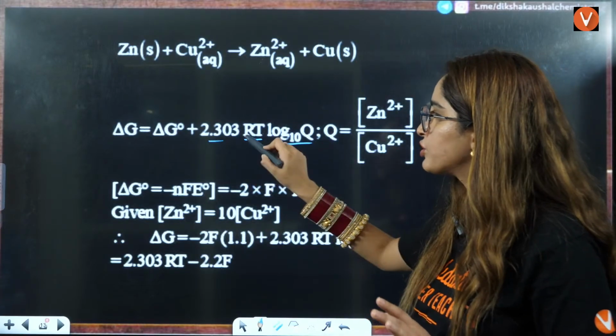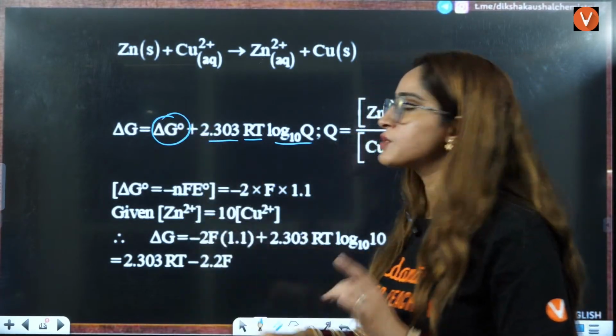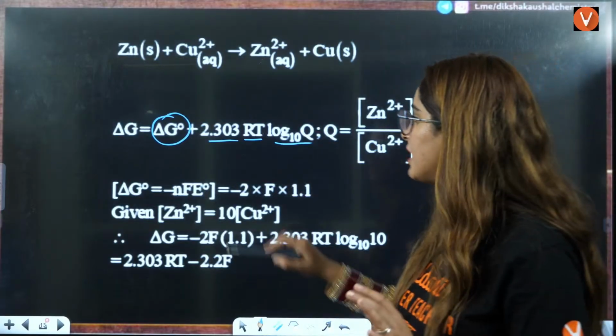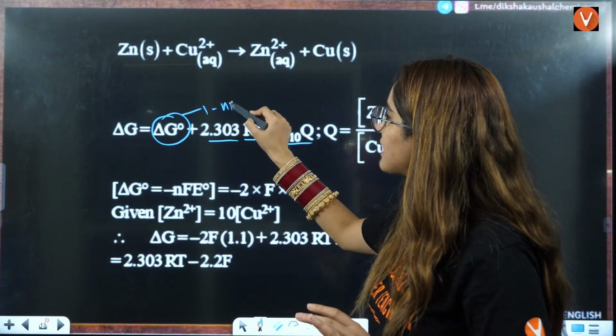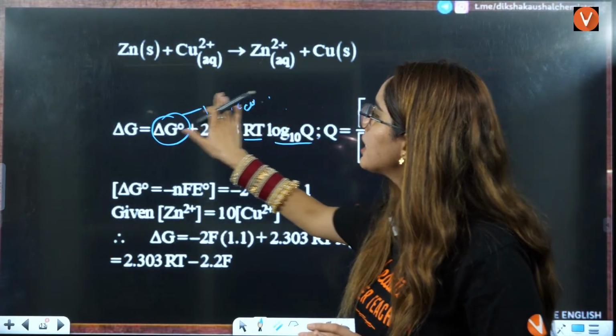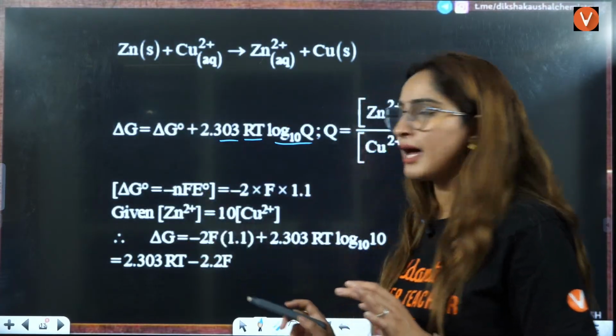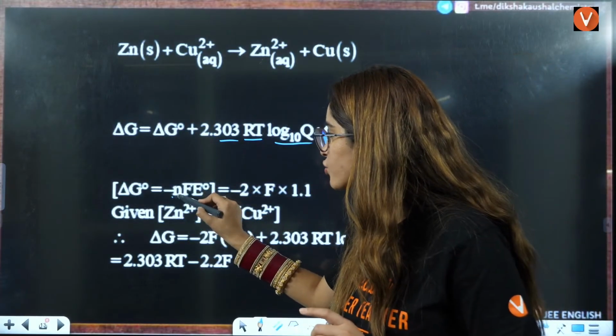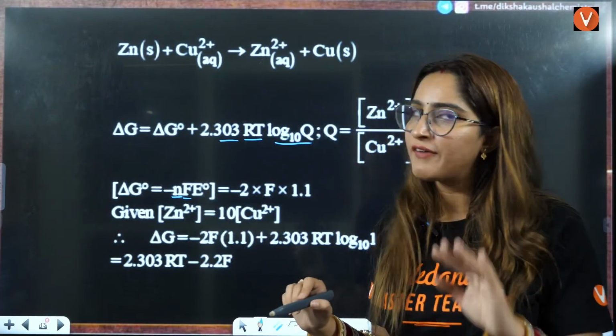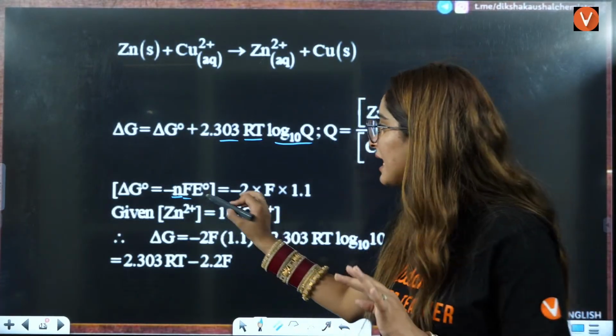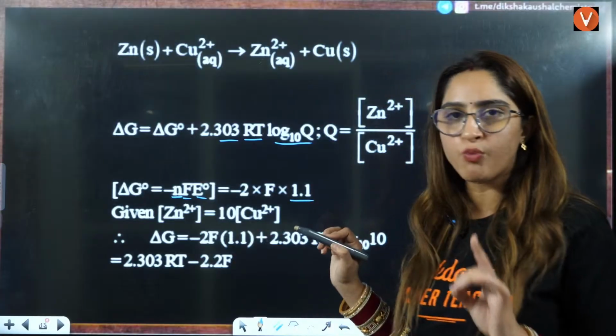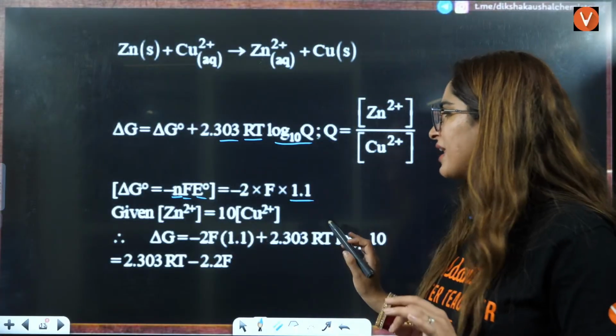RT value, 2.303. Delta G is minus nF E naught cell, so you can put the value minus nF E naught cell here. When you put this formula here, we know that n factor is 2 Faraday. You don't have to put the value, options are not like that. E naught value is given to you, that is 1.1. So it is a very, very simple question.